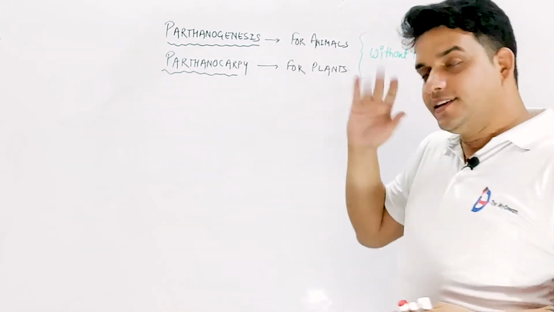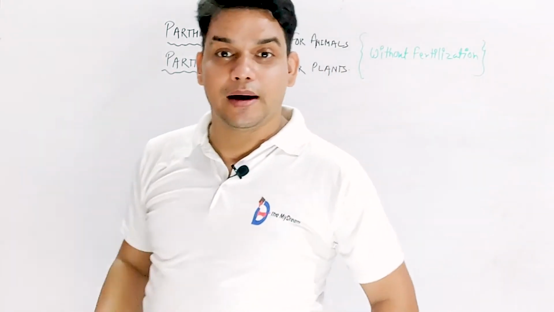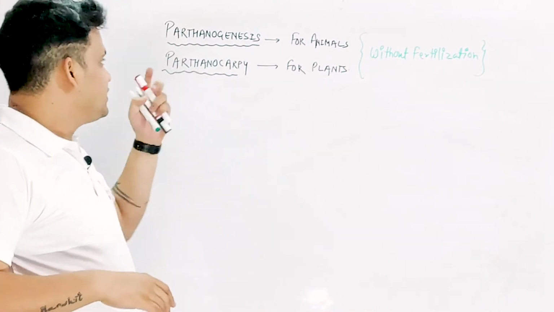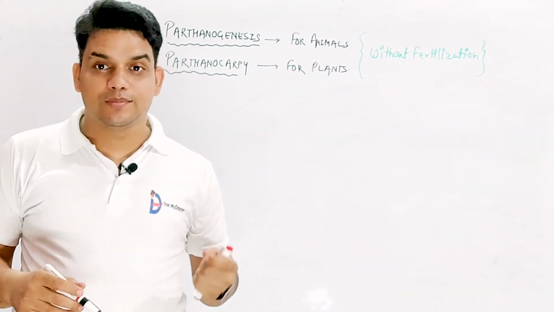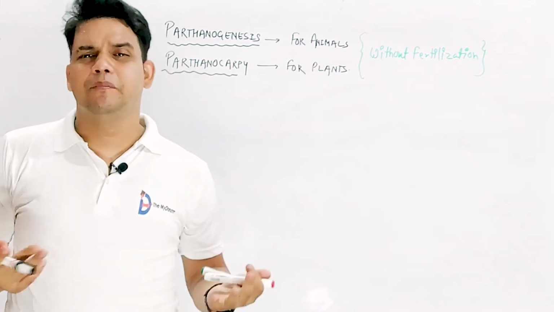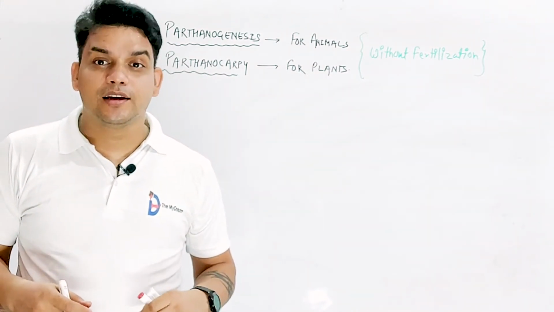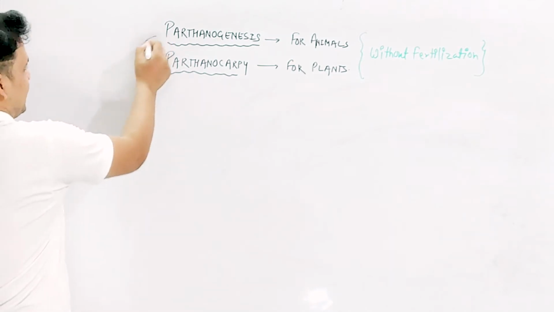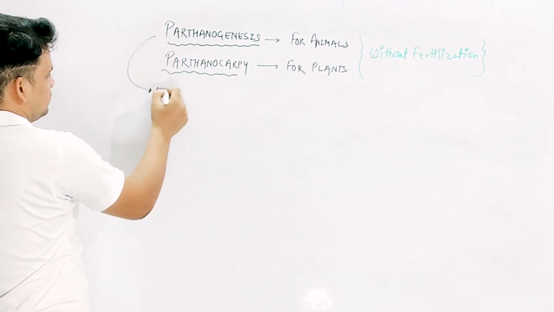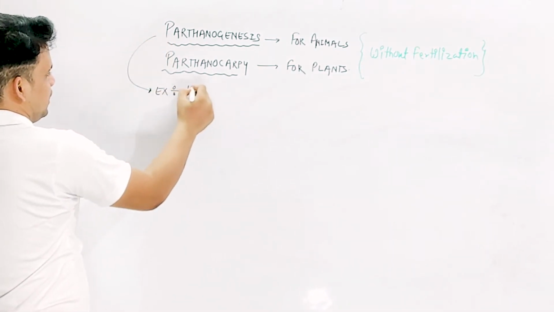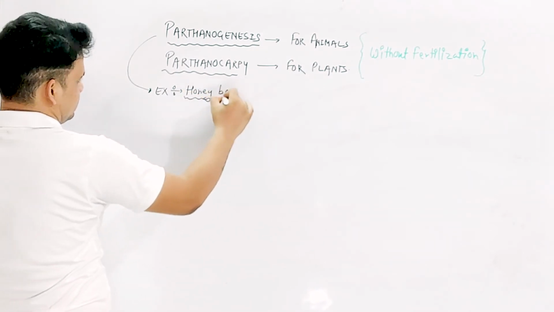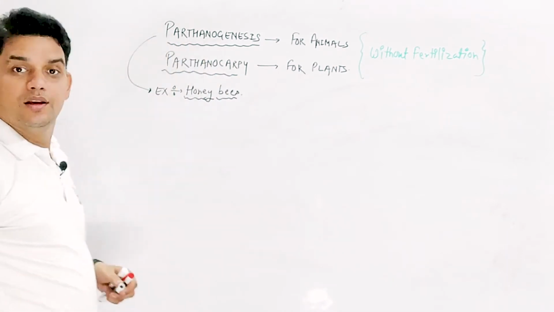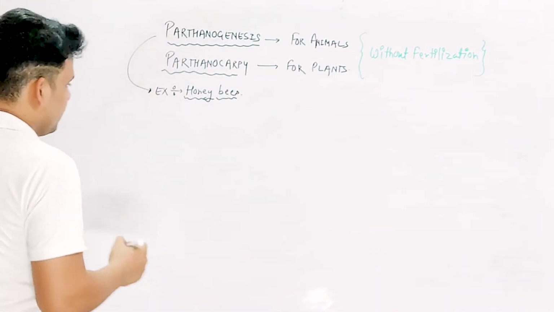So let me discuss parthenogenesis. What is parthenogenesis? My dear friends, this type of development is basically present in the case of the honeybee. So the basic example is the honeybee.